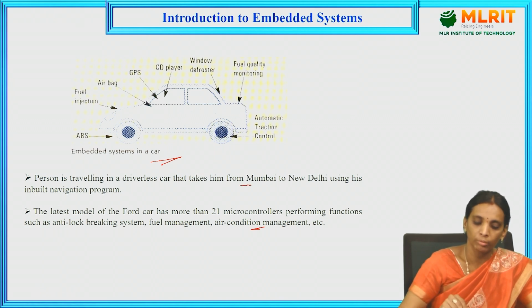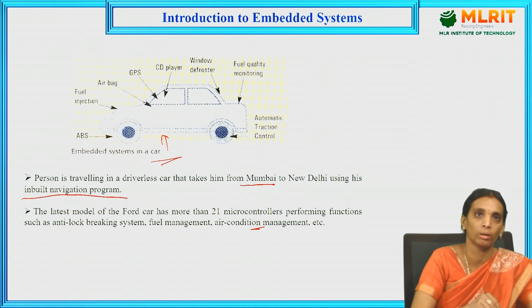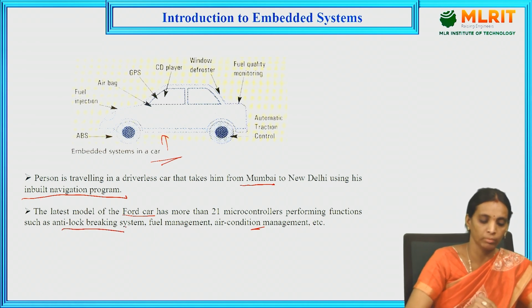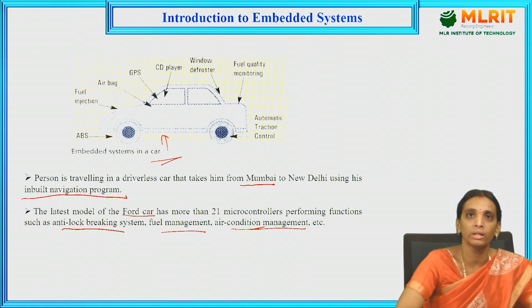The person sitting in this car can move from Mumbai to New Delhi without any driver using the inbuilt navigation program. The latest model of Ford car has more than 21 microcontrollers, which are used for performing the anti-lock braking system, fuel management and air condition management. Like this, embedded systems are very useful in today's world.